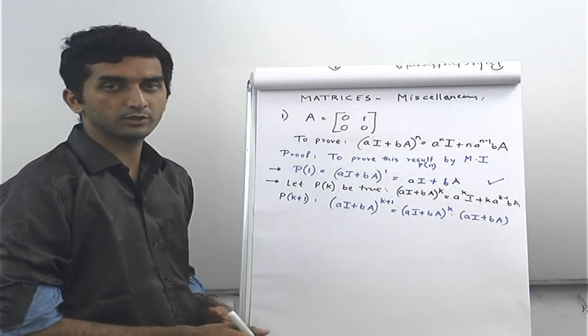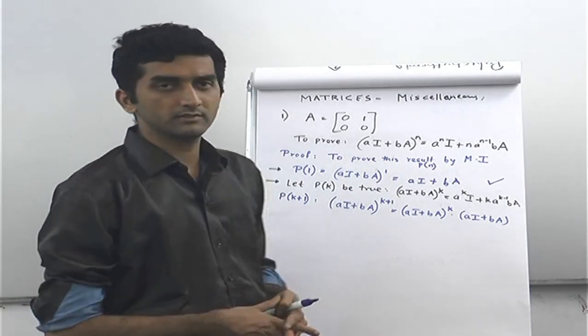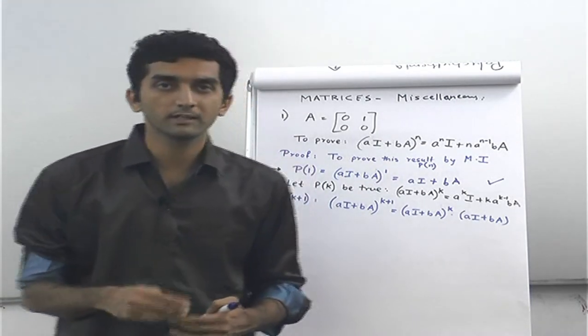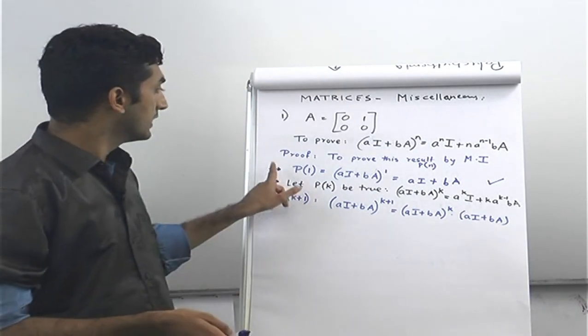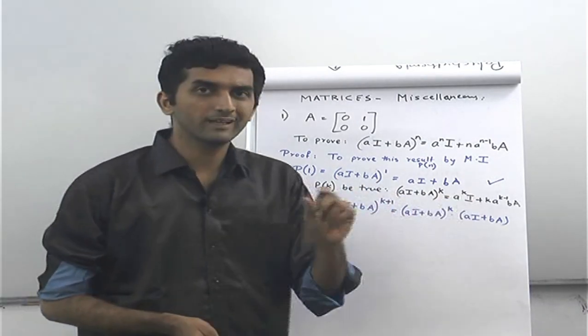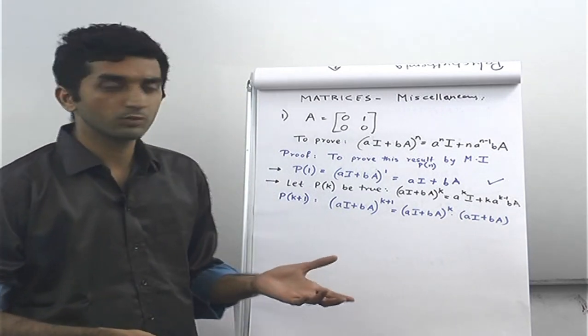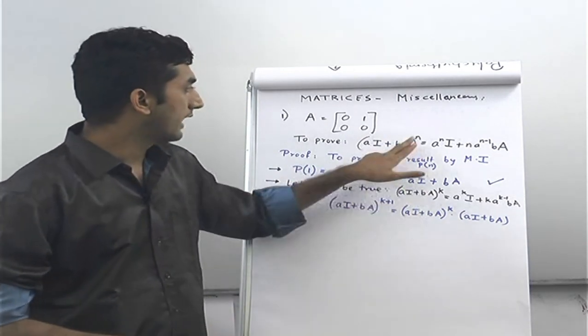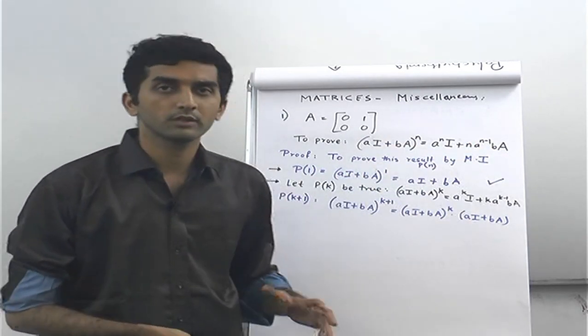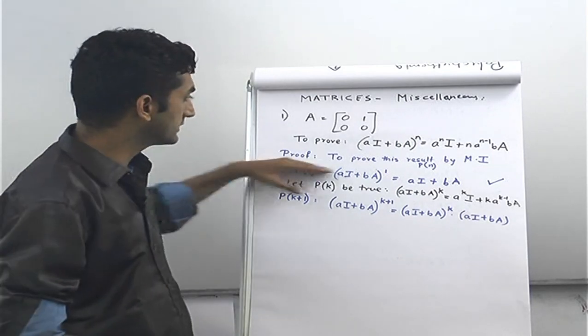What mathematical induction says is you just have to follow a 3-step format. The first step is prove it for a very small number like k is equal to 1, like n is equal to 1. If it is true for n is equal to 1, the first step is done.